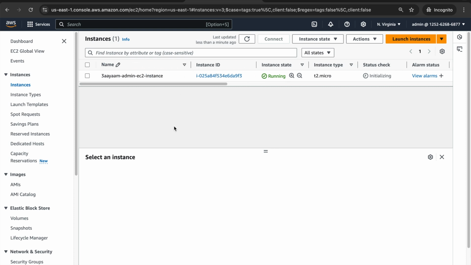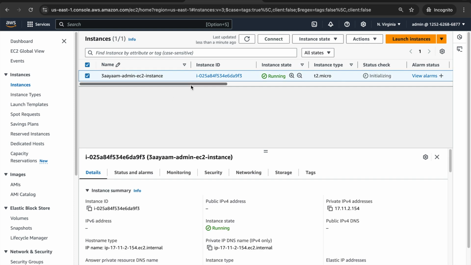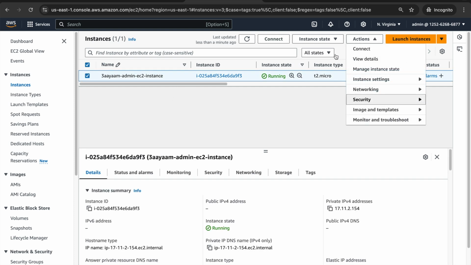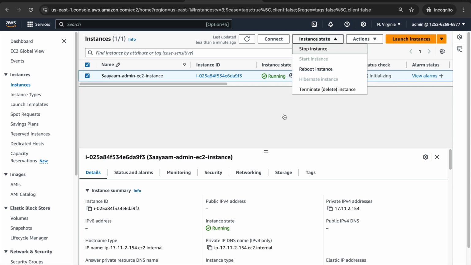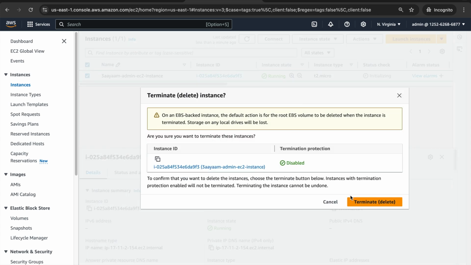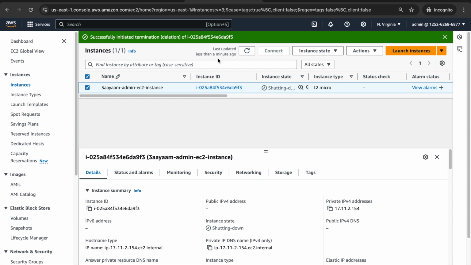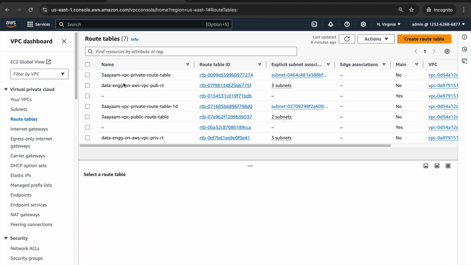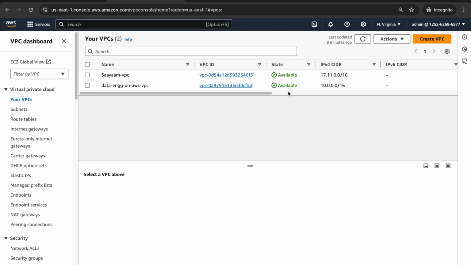I can also terminate this because I have full access. If I click on this and then instance state terminate, I should be able to terminate this EC2 instance also. So it is shutting down. Now let me go ahead and look at VPCs. Can I create a VPC?